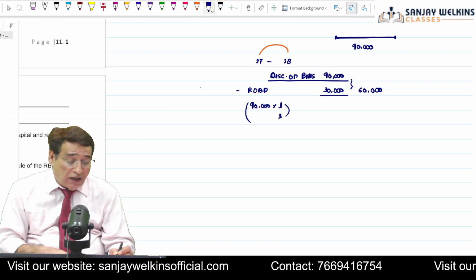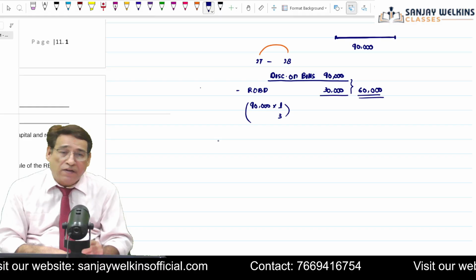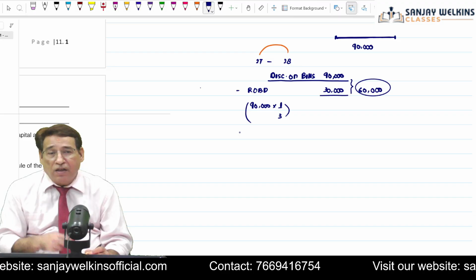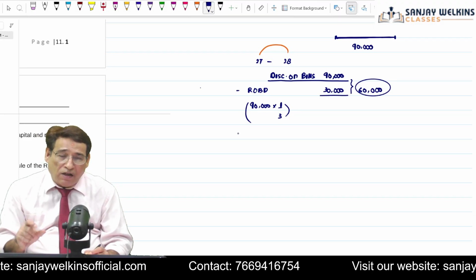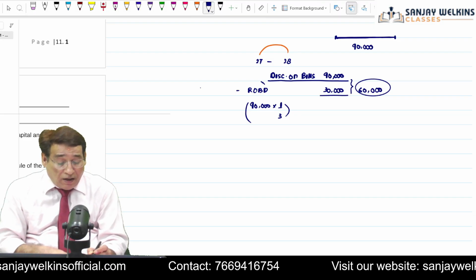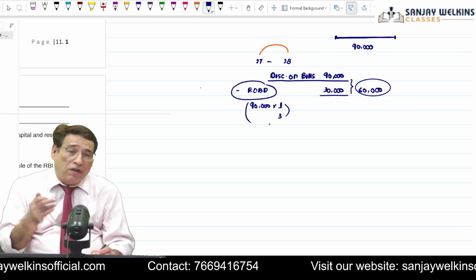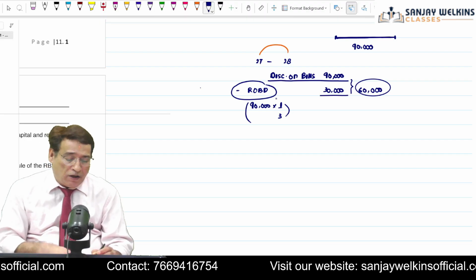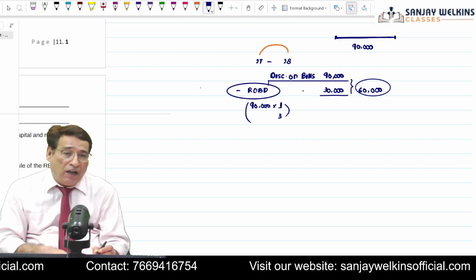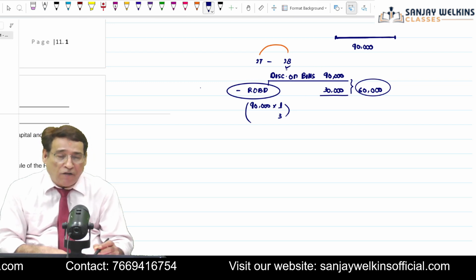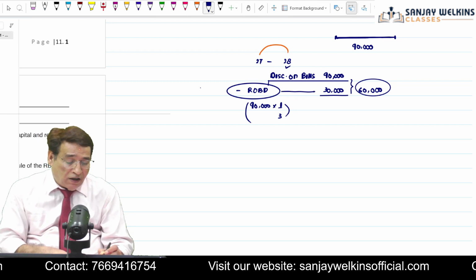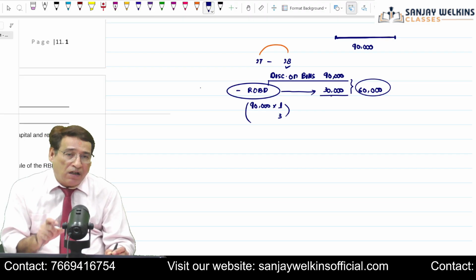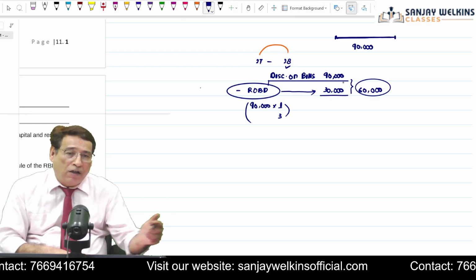So in order to get the correct picture of the income, I am going to write here 60,000. That means in the current year, I am going to recognize only 60,000 worth of income. Is it clear to you or not? Correct? So what is rebate on bills discount account? In simple words, in a common layman's word, when we create reserve at the end of the year, because this is on 31st of 3, 2028, I will create a rebate on bills discount account. Indirectly, it means I am de-recognizing 30,000 worth of income and carrying forward it to the next year.